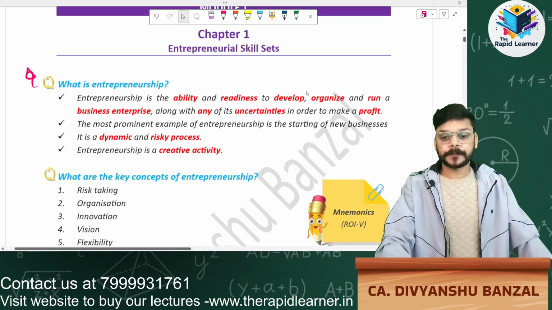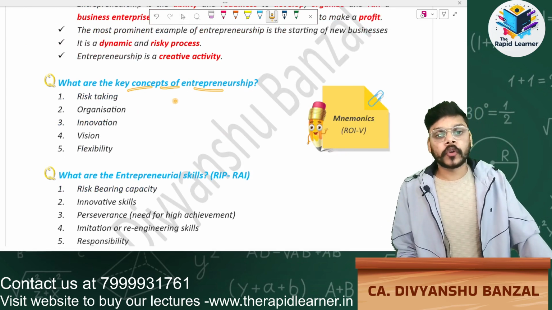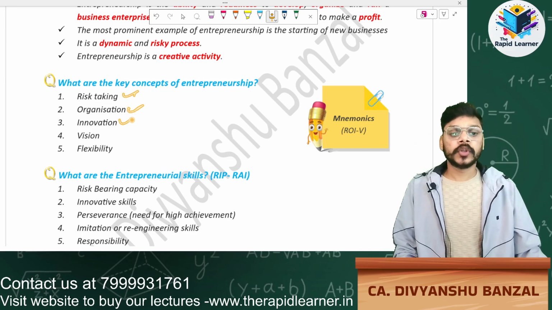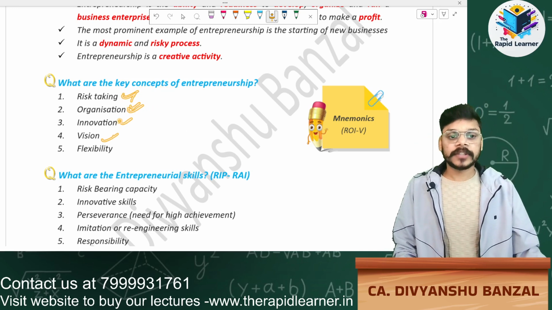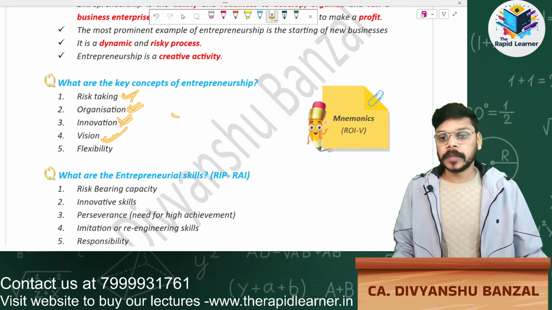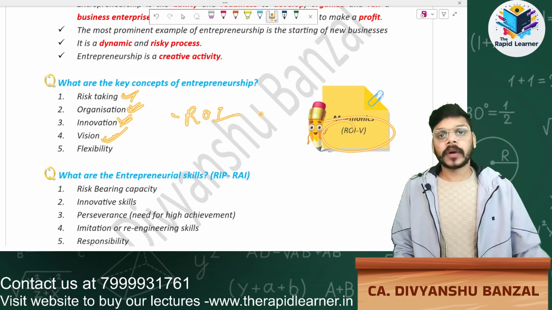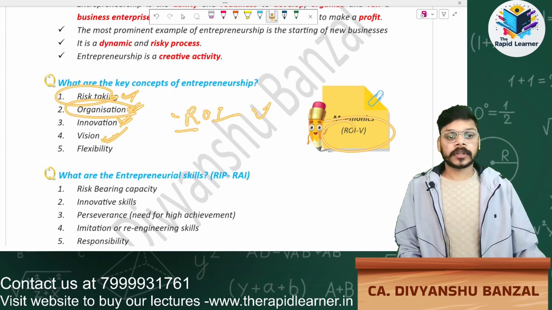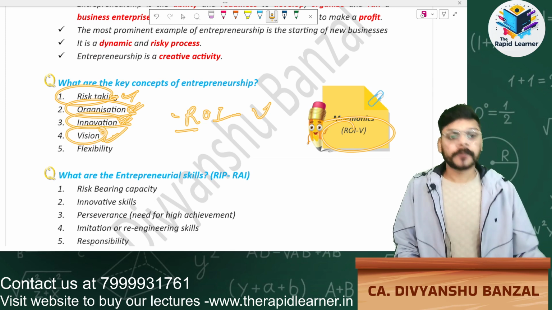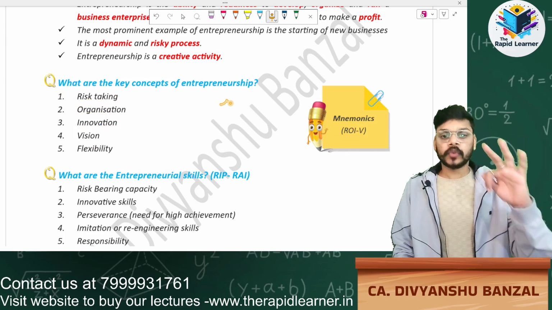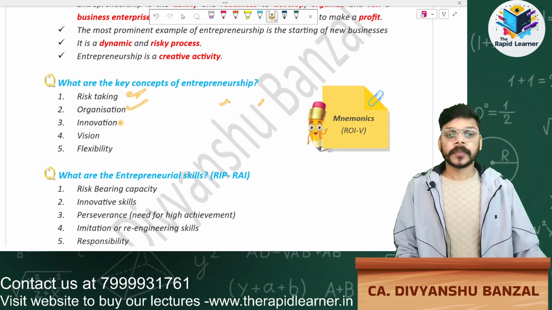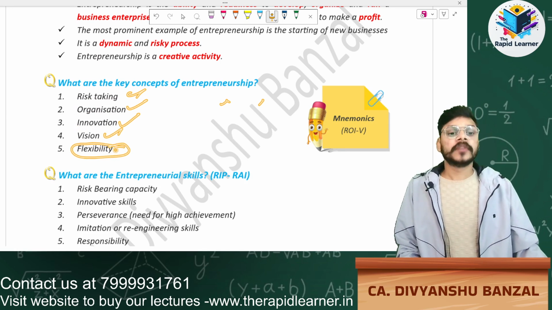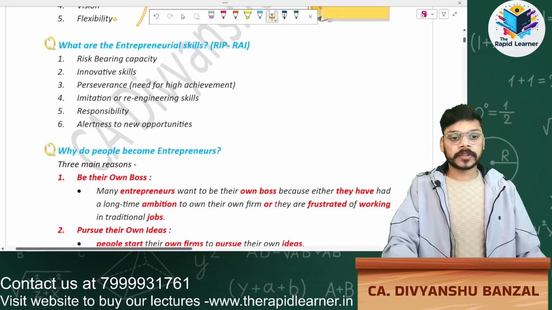Now second question, key concepts of entrepreneurship. What are the key concepts of entrepreneurship? Risk taking, organization, innovation, vision. This is a mnemonic, ROI or V. R means risk taking, O means organization, I means innovation, and V means vision. And last one, you have to learn flexibility.